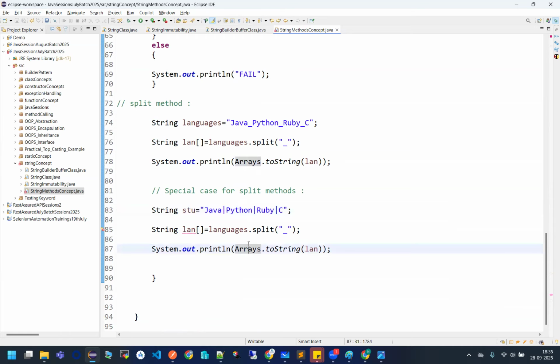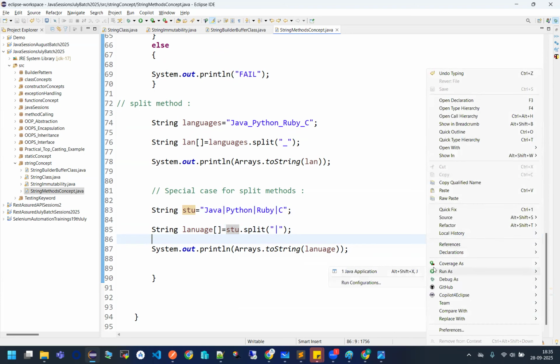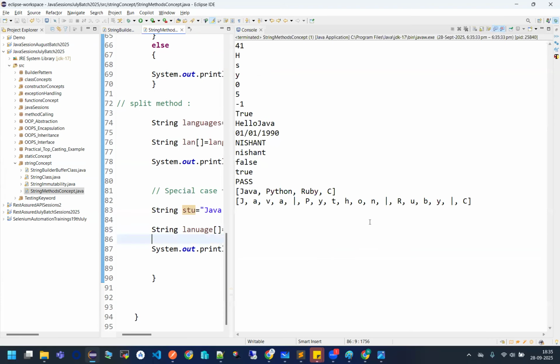How should I split it? See this. If I'm saying split on the basis of pipe only, first of all, I am writing language, and let us see if it is printing the language also or not. And I am trying to split this string on the basis of what language. Will I be getting all the languages separately or not? Since I am splitting this entire string on the basis of pipe. See this now. What am I getting? It's not correct.